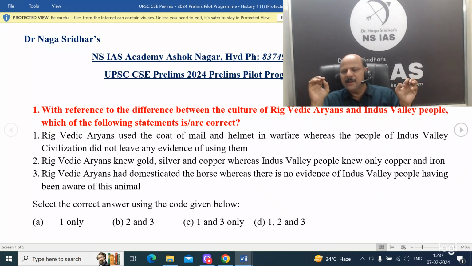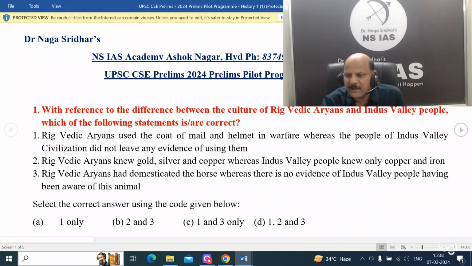Then, Rigvedic Aryans knew gold, silver and copper, whereas Indus Valley people knew only copper and iron. Obviously it is wrong. Indus Valley civilization is a Bronze Age civilization, whereas Aryan culture, the Vedic period, is an Iron Age culture. So obviously here it is wrong because Indus Valley people did not know iron. So this statement is wrong.